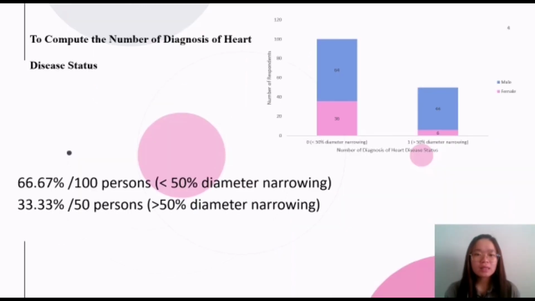The last analysis will be to compute the number of diagnoses of heart disease status. For the diagnosis of heart disease status smaller than 50% diameter narrowing, there are 100 persons, and for greater than 50% diameter narrowing, there are 50 persons.